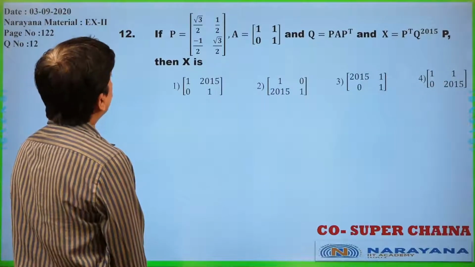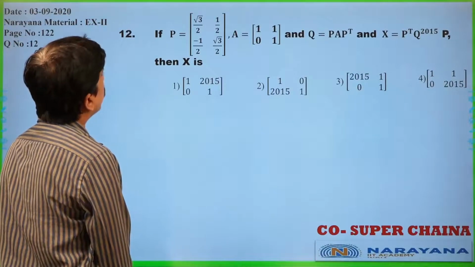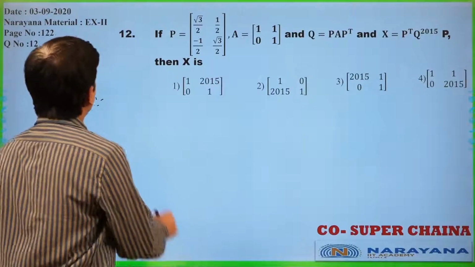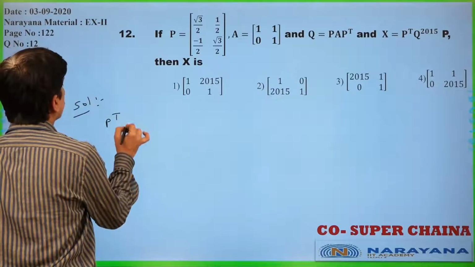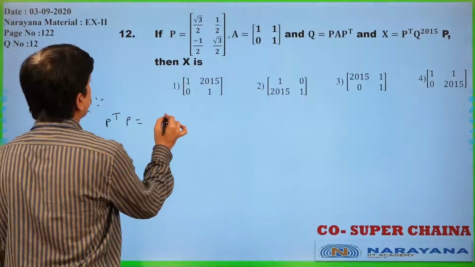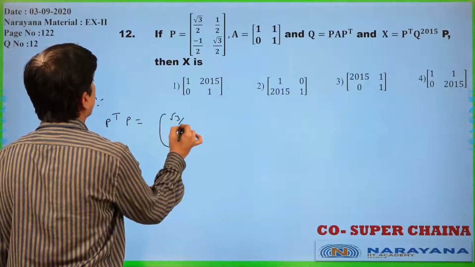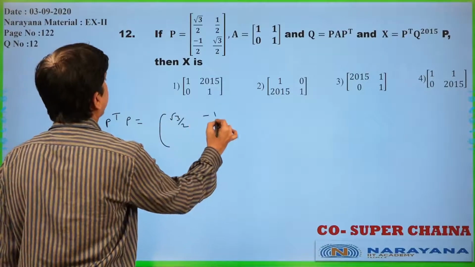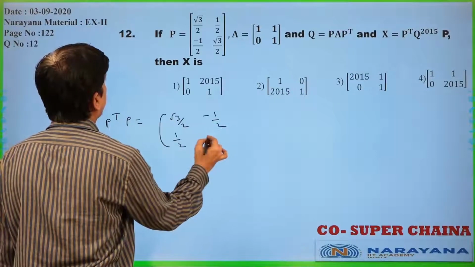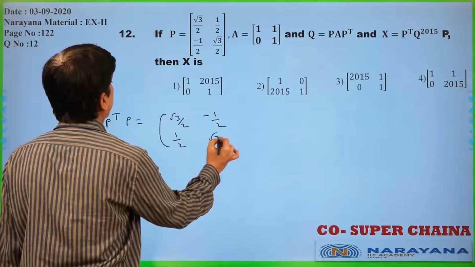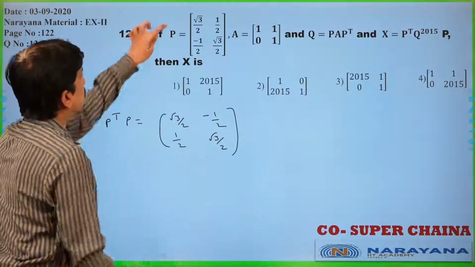Let us check P into P transpose, or P transpose into P. P transpose means what? Root 3 by 2, minus 1 by 2, 1 by 2, root 3 by 2. The transpose is easy once you observe it.